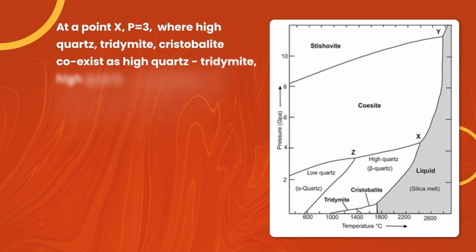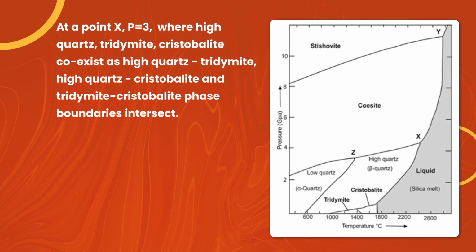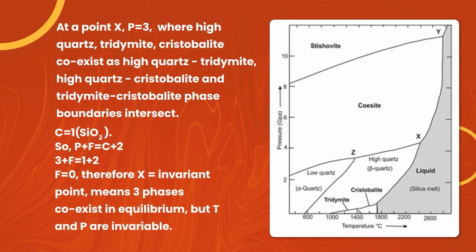At point X, P is equal to 3, where high quartz, tridymite and cristobalite coexist, as the high quartz-tridymite, high quartz-cristobalite and tridymite-cristobalite phase boundaries intersect. Let's apply the phase rule. C equal to 1, that is SiO2, one component.